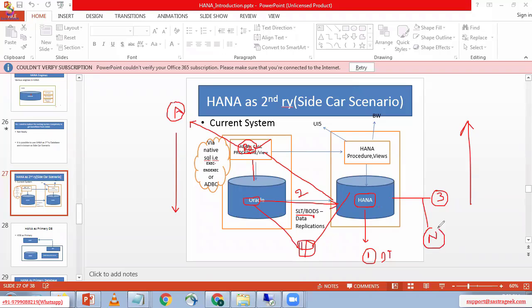The third step is DC. DC means database calculation, database table calculations.